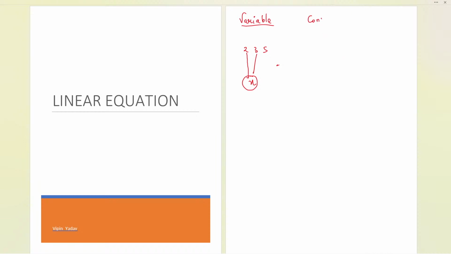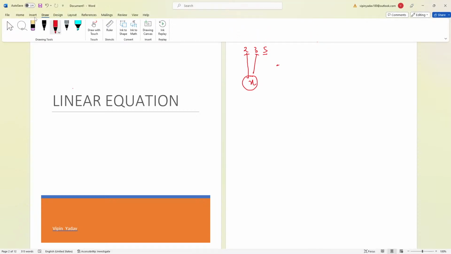Now, what is a constant? A constant can be any number. For example, 2, 3, 5, 7, all these numbers are constants. Now, in what way can variable and constant be related to form a linear equation? Before proceeding, one more thing we need to understand: X to the power 1 equation. Yes, we'll see that.